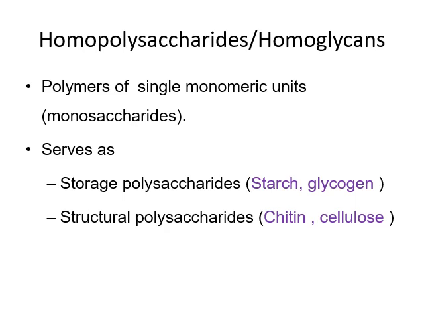Now we will be focusing in detail about the homopolysaccharide in today's class. It is also known as homoglycans, polymers of single monomeric units. And the main role of homopolysaccharides is that they serve as storage polysaccharides. The best examples, starch and glycogen. Then structural polysaccharides. The best examples, chitin and cellulose.